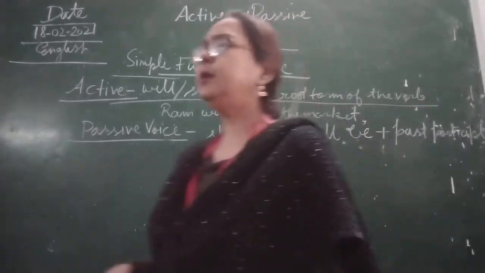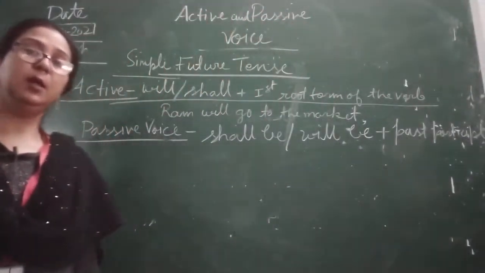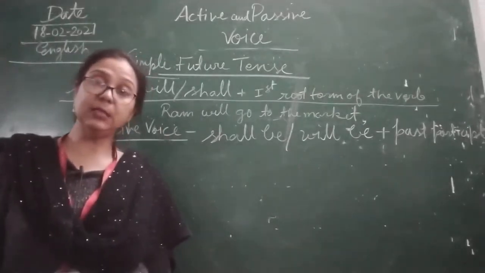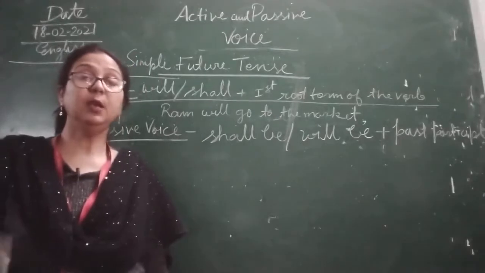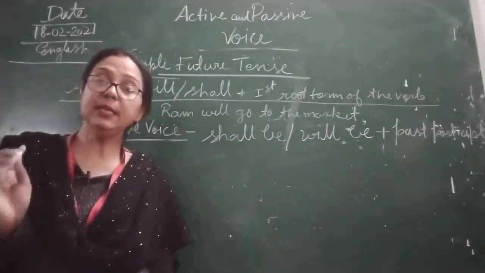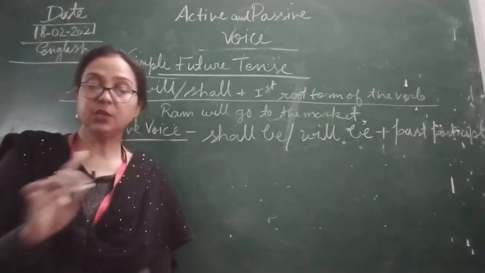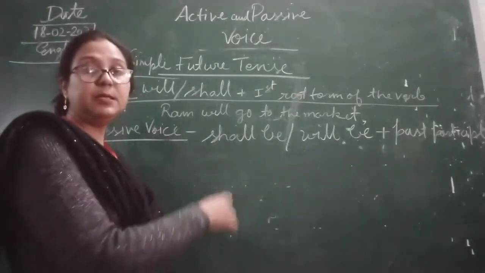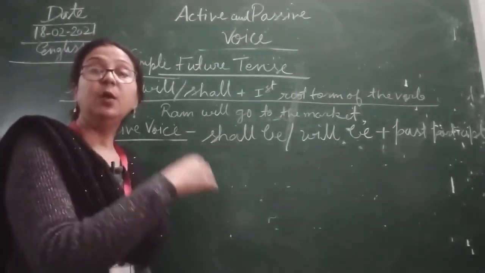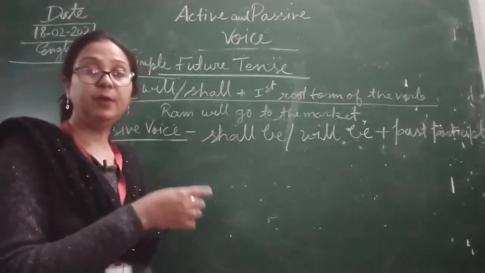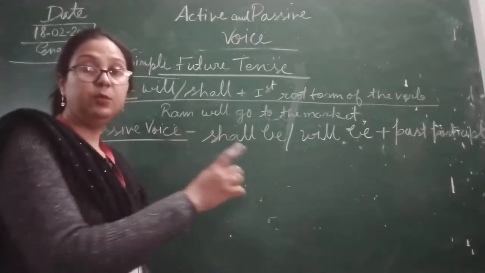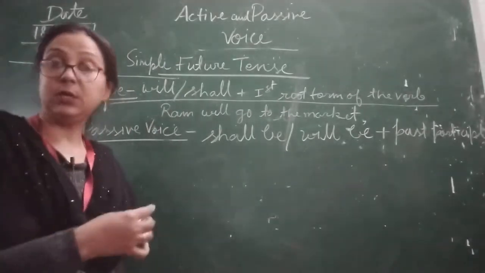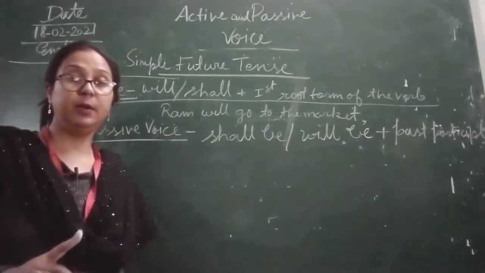This is very important. When you are learning grammar, you have to write all the rules, because we have discussed two tenses, and if we know the rule, we can solve easily. If you know the structure, how to convert active to passive voice, where we will place subject and object, and what type of preposition we will use, like by, then it is easy. So children, this is very important.